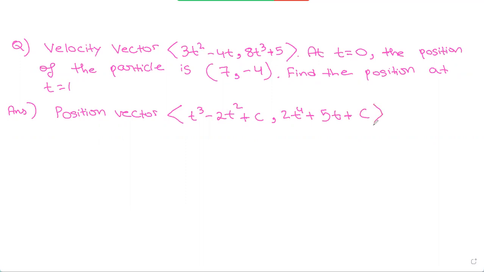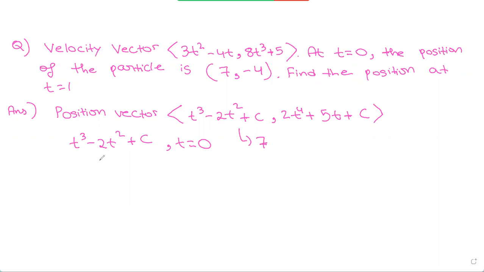So this is the position vector. And now we know that at t is equal to 0, t cubed minus 2t squared plus c is equal to 7.